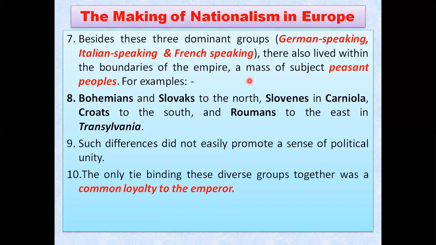And the only tie binding these diverse groups together was that they were loyal to the emperor. There was one common thing among them: everyone was loyal to the emperor. That is the only thing that was binding all these different groups of people together. Otherwise they were all different. So it was very hard to convince people regarding their nation, nationalism.